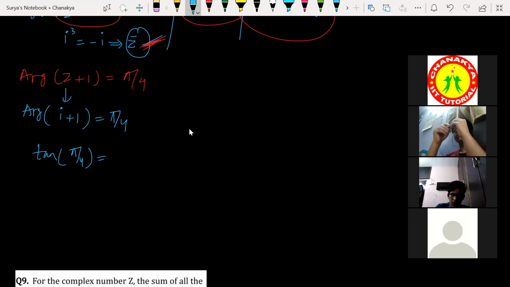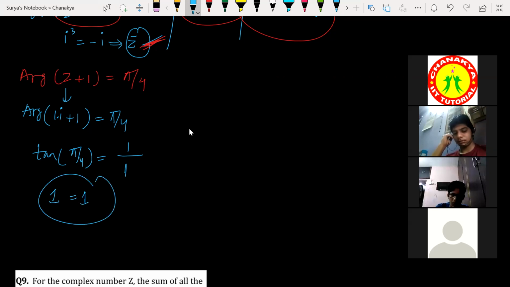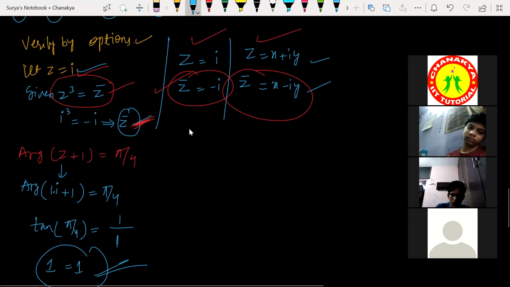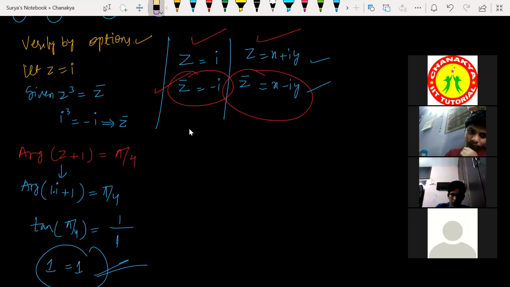What is the imaginary part of the complex number? 1. Here 1 into i, so the imaginary part is 1, divided by the real part of the complex number, 1. So what am I going to get now? Tan pi by 4, which is going to be 1, and 1 by 1 is going to be 1. So I'm getting 1 is equal to 1. So the complex number I have taken as i, that is going to be the right answer.